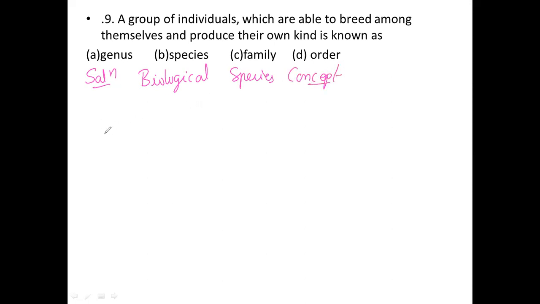according to the biological species concept, species comprises a group of individuals.